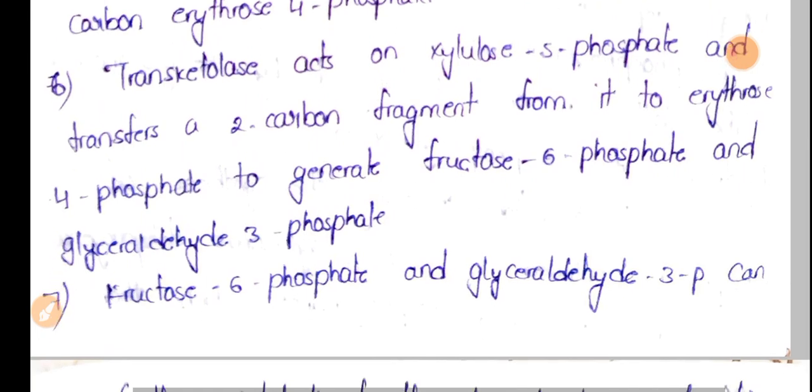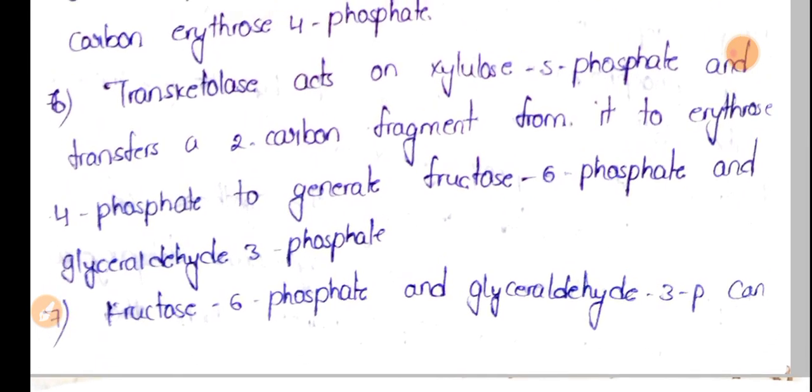So transketolase will act on this xylulose 5-phosphate and transfer a 2-carbon fragment to the erythrose 4-phosphate. Here 5 carbons are present, and the 2-carbon moiety is transferred to the erythrose 4-phosphate. So 4 plus 2 is a 6-carbon compound, that is fructose 6-phosphate, which is formed.